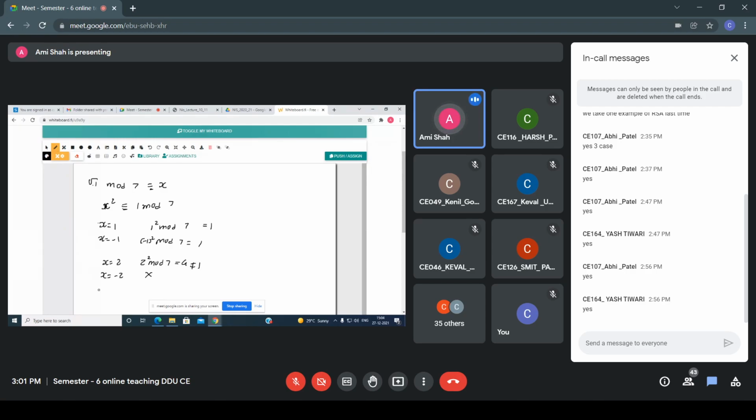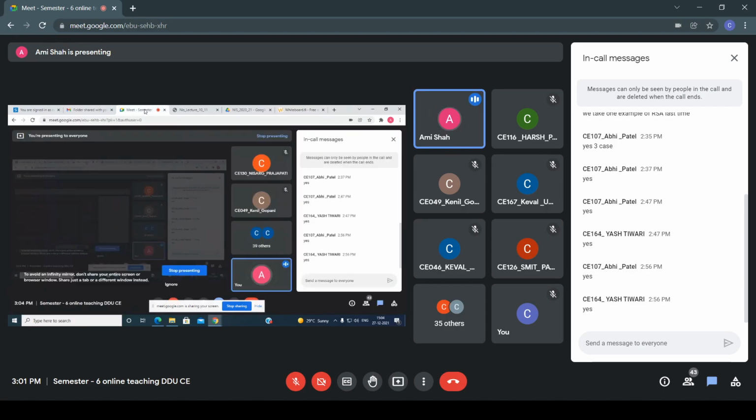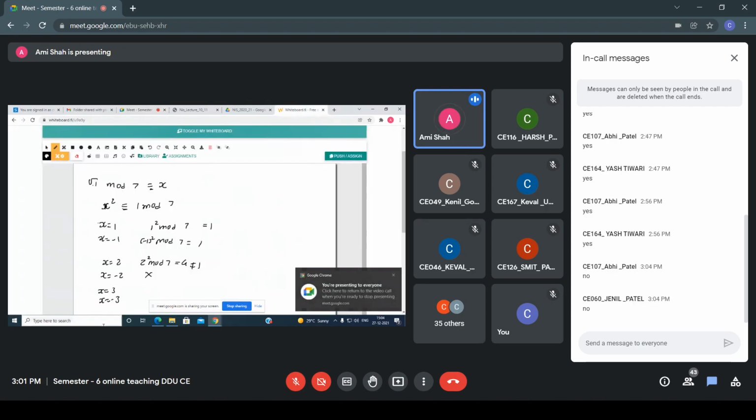Now again, you have to check x equals 3. Is it a part, everyone? And x equals minus 3. Are you getting 1? Yes or no? No. So that means here 3 square mod 7, I am not getting the correct answer. So x equals 3 and x equals minus 3 are not considered.